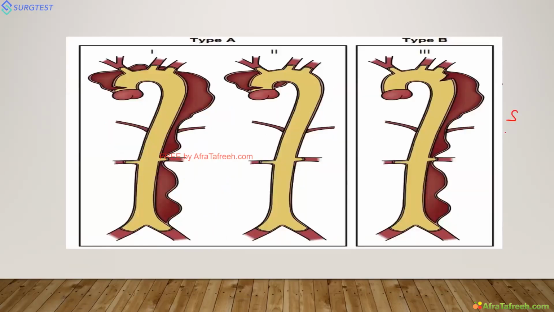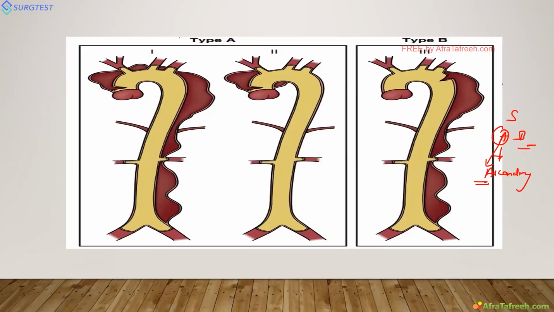Stanford classification is type A and type B. A involves the ascending aorta; B does not involve the ascending. So A is for ascending. See here, this is Stanford A. It involves the ascending and descending, or only the ascending. Stanford B does not involve the ascending aorta.